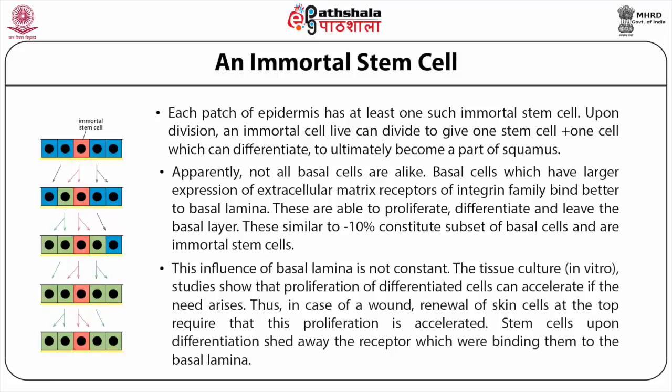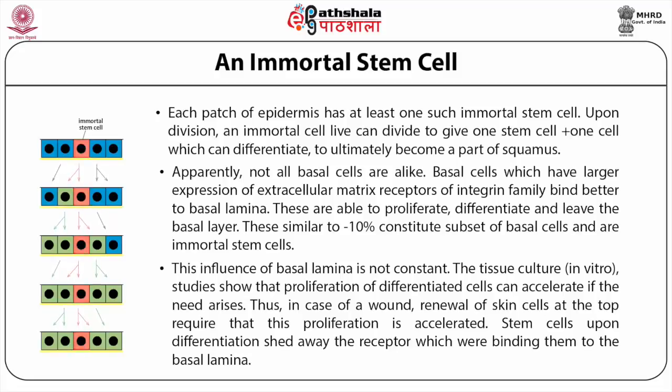Tissue culture in vitro studies show that proliferation of undifferentiated cells can accelerate if the need arises. Thus, in case of a wound, renewal of skin cells at the top requires that this proliferation is accelerated. Stem cells, upon differentiation, shed the receptors which were binding them to the basal lamina.